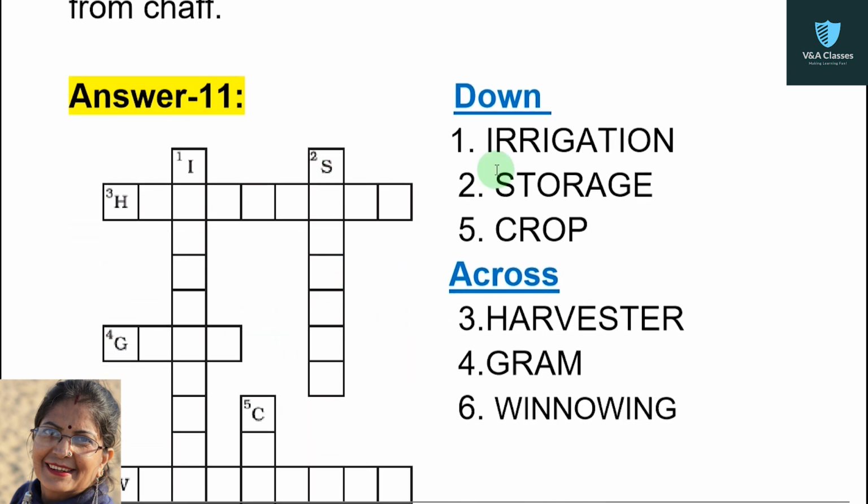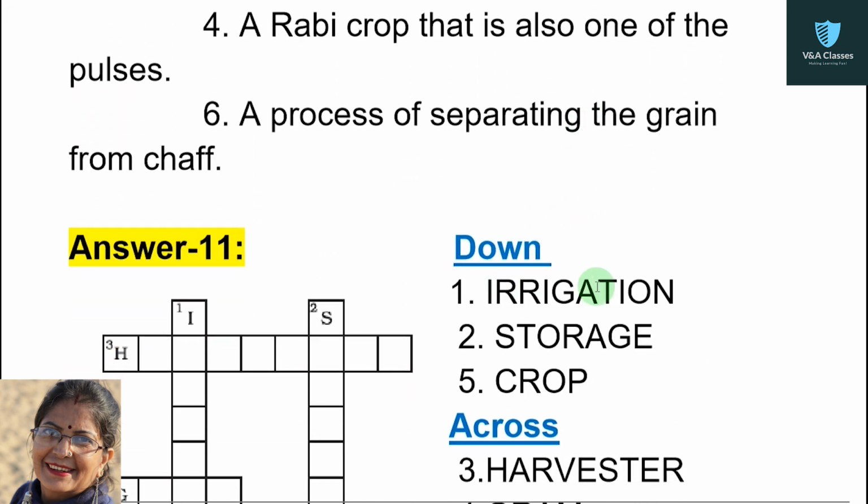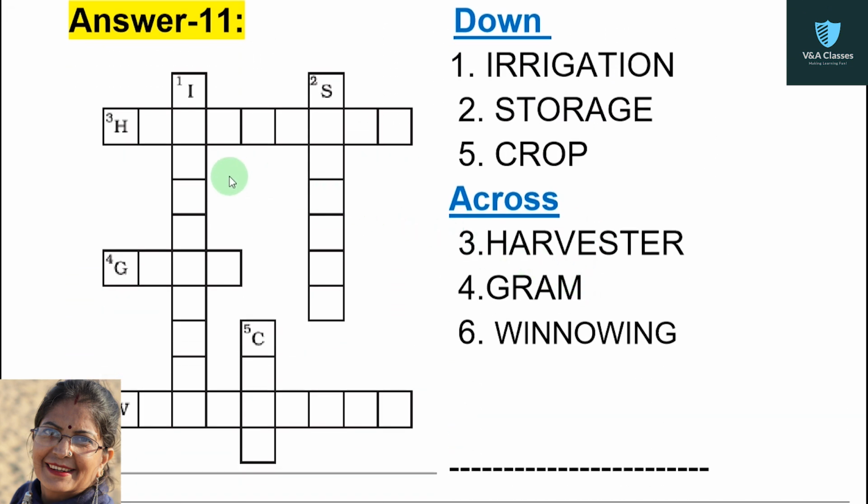Now answer. First answer is irrigation. Now question is providing water to the crops. I repeat, providing water to the crops. Answer is irrigation. Now look in this box. There are 3 lines for down. 1, 2 and 3. Okay. And answer will be irrigation. Start from I. Irrigation. Okay.